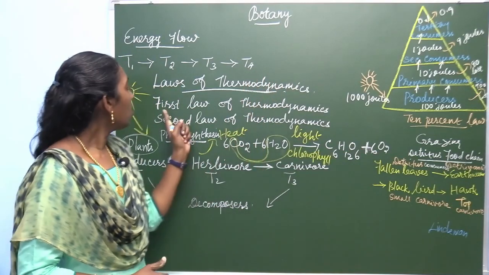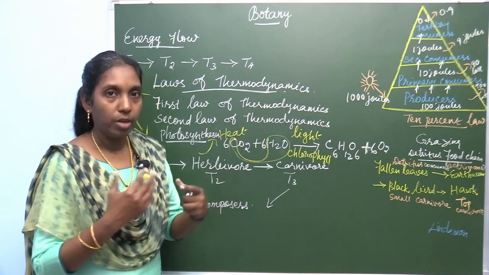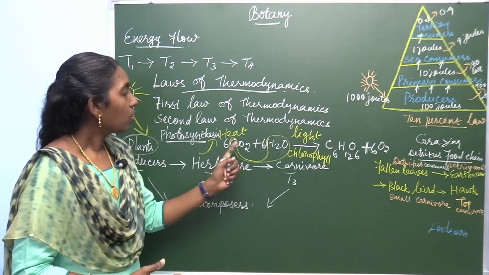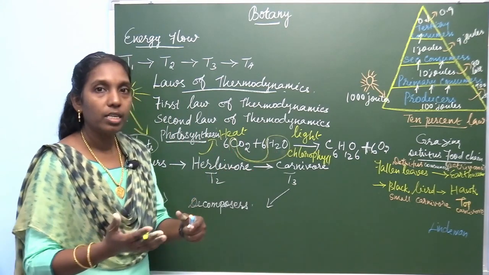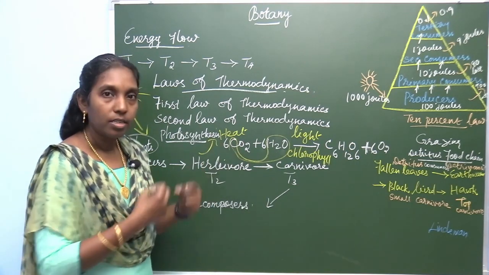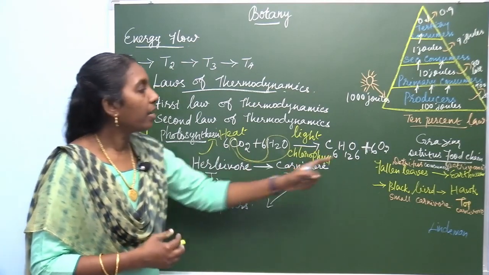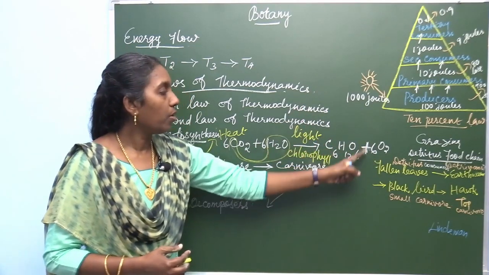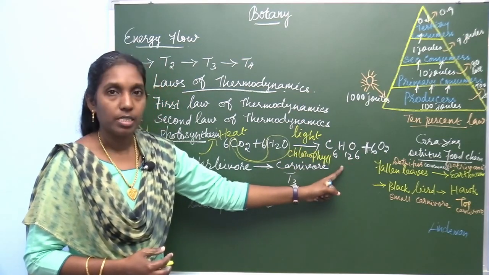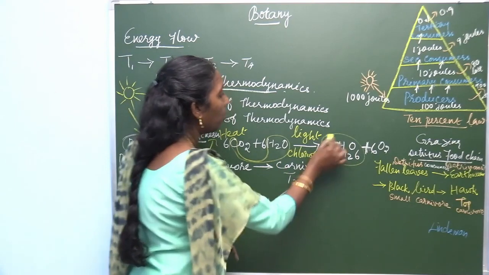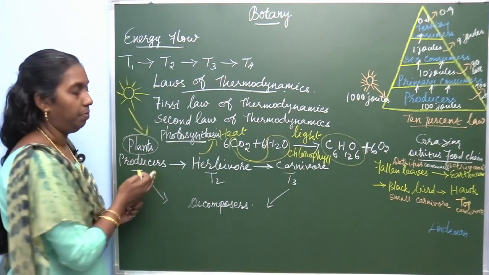According to the first law of thermodynamics, energy can be transferred. So carbon dioxide, water, everything is a resource. This is absorbed and oxygen is released, and it prepares the energy in the form of carbohydrate. Now the energy is stored in the form of carbohydrate in plants.